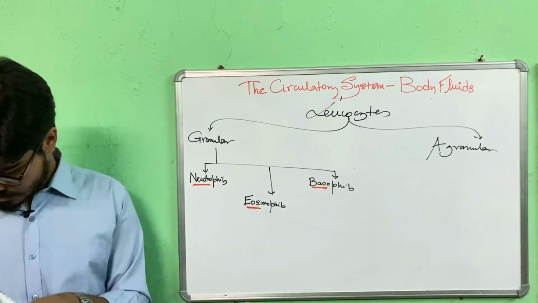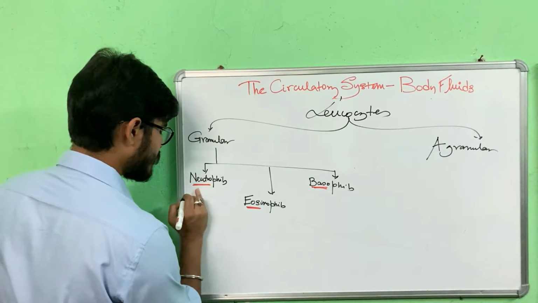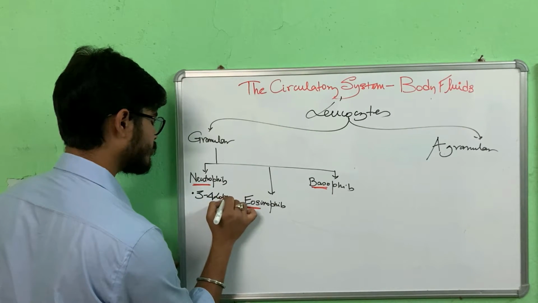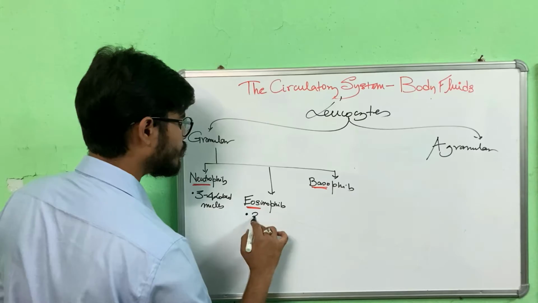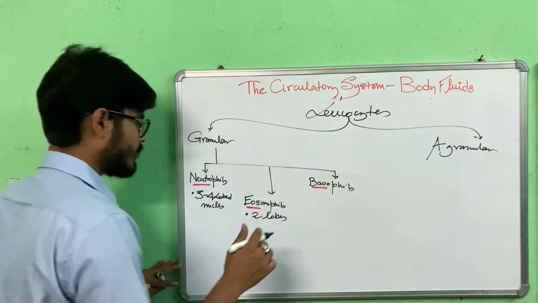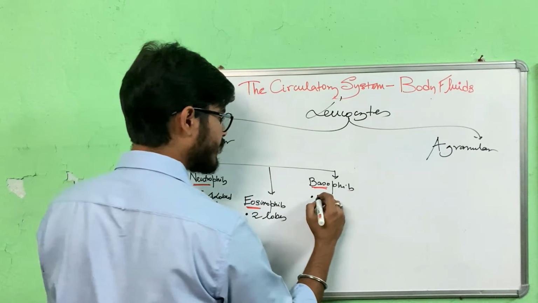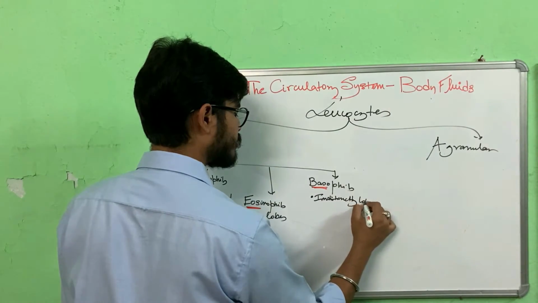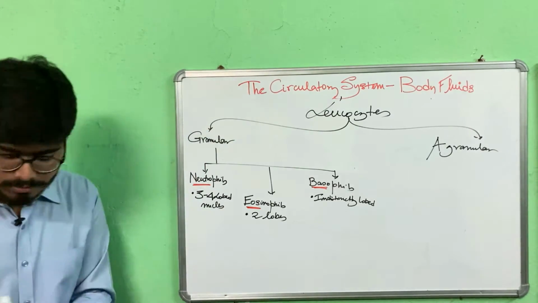Now, the specific, characteristic features: neutrophils have a 3 to 4 lobed nucleus. Eosinophils have a two lobed nucleus. And basophils have 2 to 3 lobes, but their lobes are indistinct, indistinctly lobed. Here I am talking about the nucleus. I'll draw their diagram to show the difference.